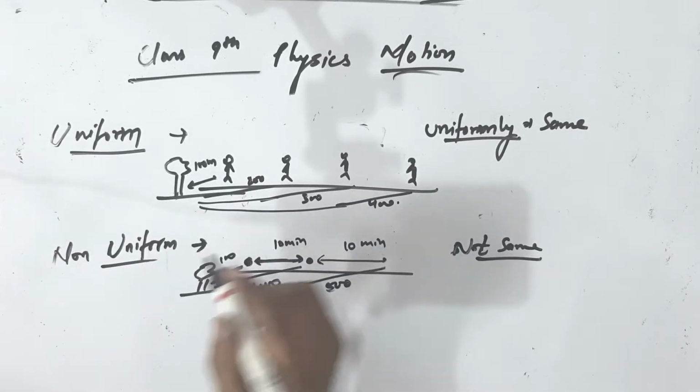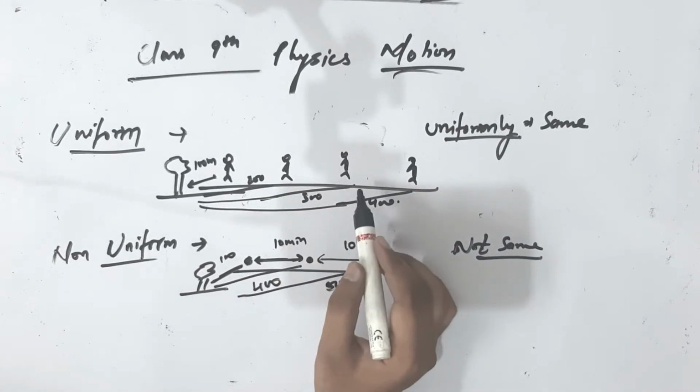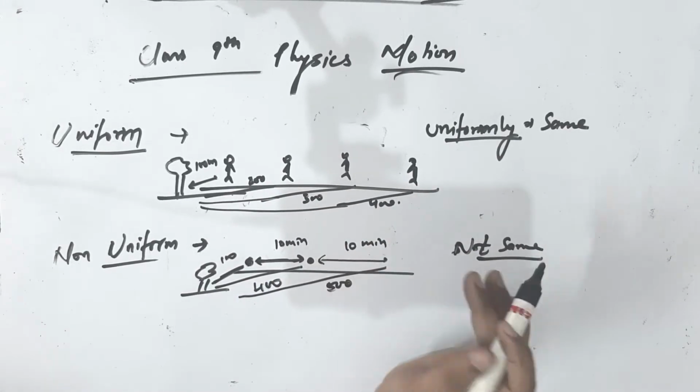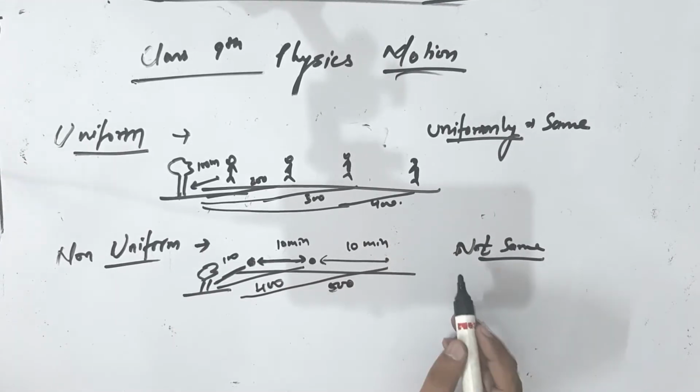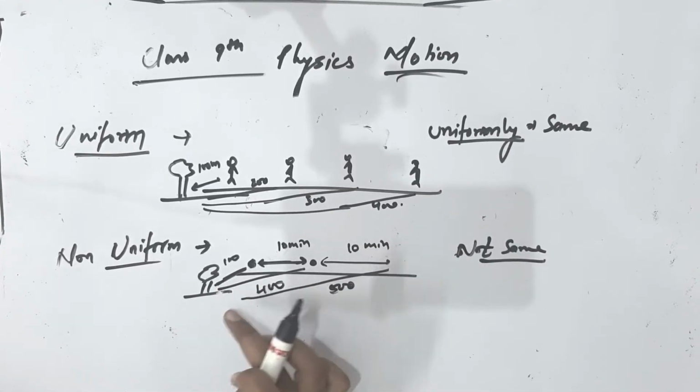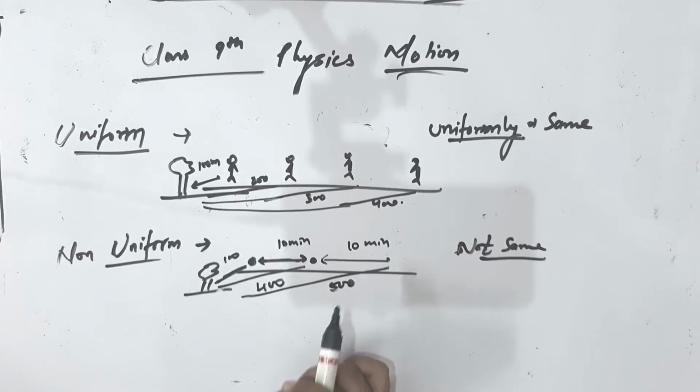What is uniform motion? If the object is changing its position in equal amount in equal interval of time, then it will be called uniform motion. Non-uniform motion, if the object is not changing equal amount of distance in equal interval of time.